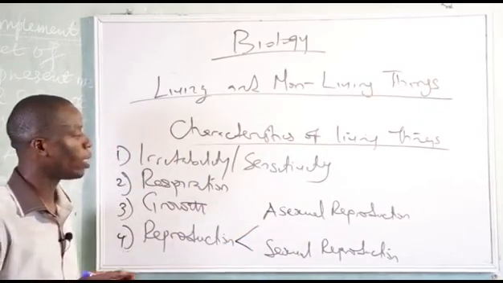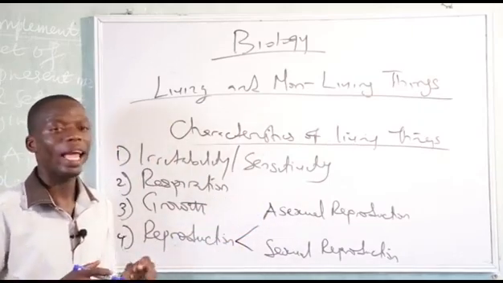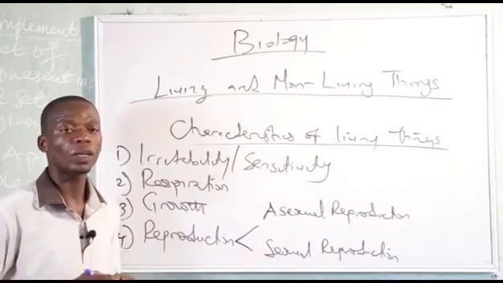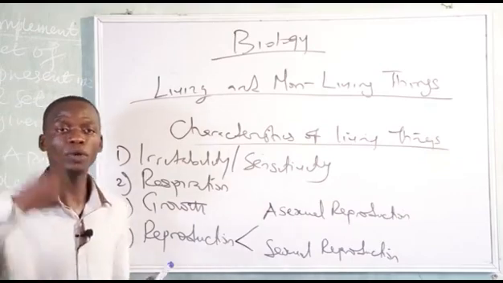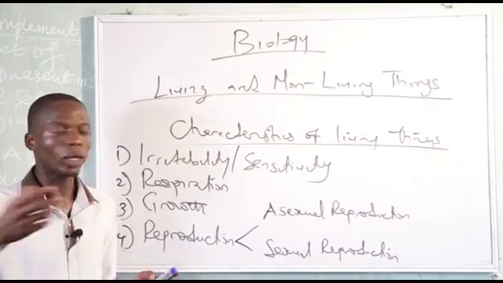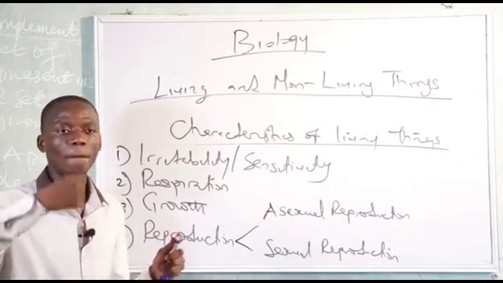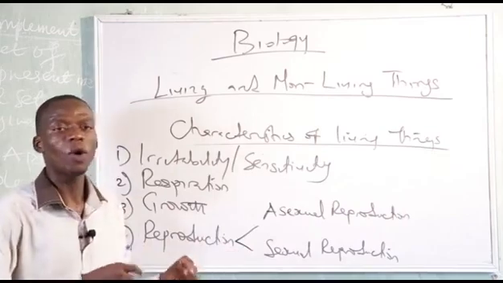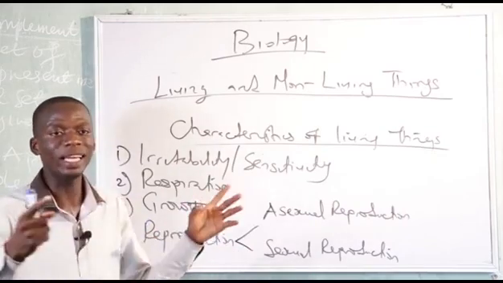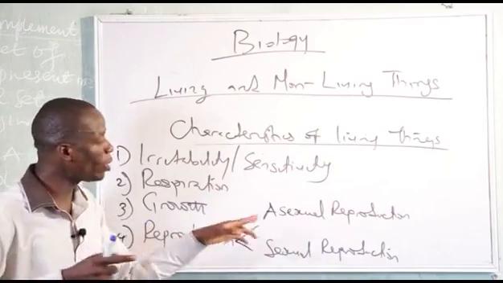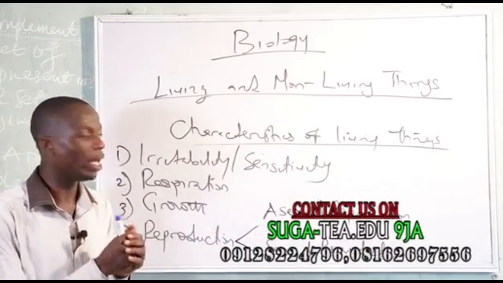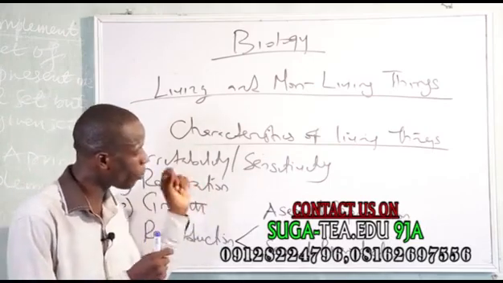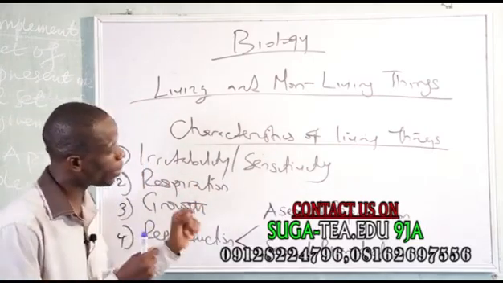Asexual reproduction is the type of reproduction in which a single organism is involved. This type of reproduction does not require the production of gametes. What does that mean? That is, there is no male gamete and female gamete. So a single organism will split into two or many younger ones. One major example of asexual reproduction is that it takes place in unicellular organisms.